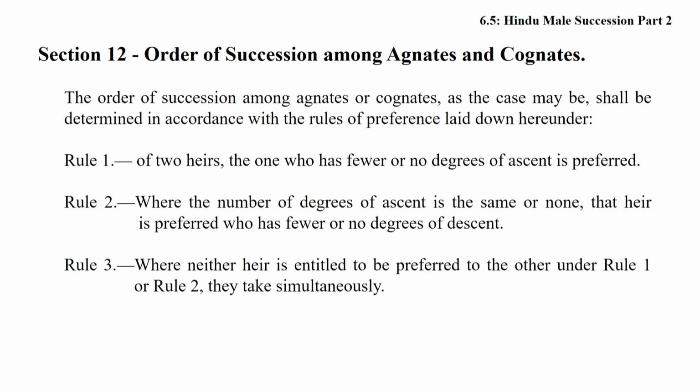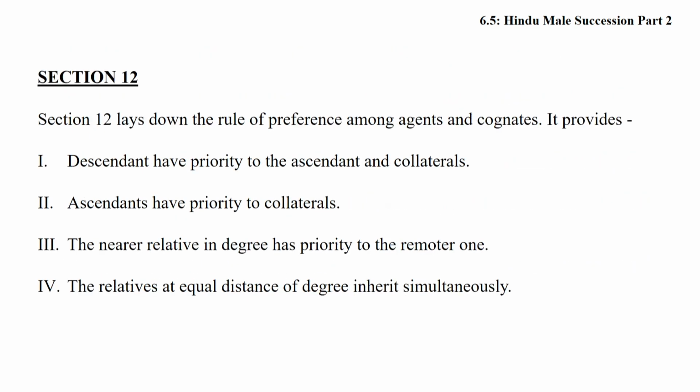Section 12 may be simplified as follows: descendants have priority over ascendants and collaterals, ascendants have priority over collaterals, a nearer relative in degree has priority over the remoter one, and relatives of equal degree take simultaneously.